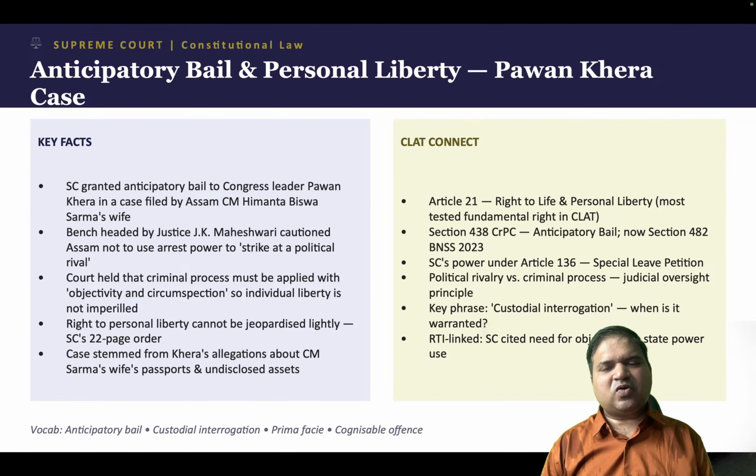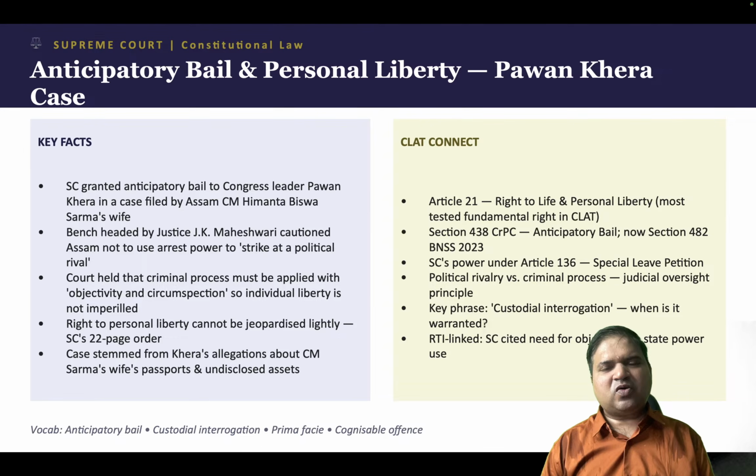The reason why anticipatory bail was granted to Pawan Kheda was that a person's personal liberty is important, and it can be taken away only through a procedure established by law. And in this case, it was found that it was politically motivated. I've written some words for your vocab at the bottom of the slide. There is the word anticipatory bail, that we discussed. Custodial interrogation is self-explanatory: an interrogation after the person has been taken into custody.